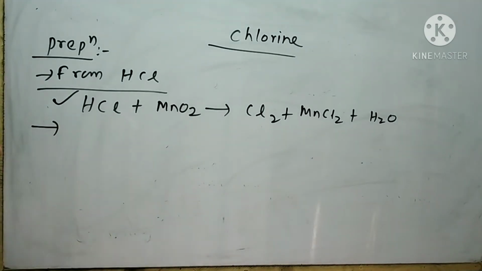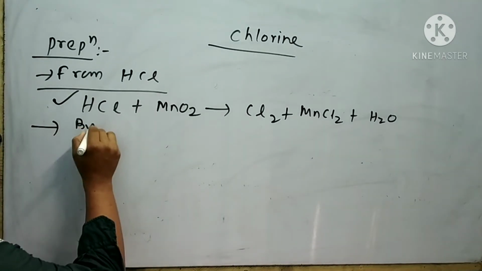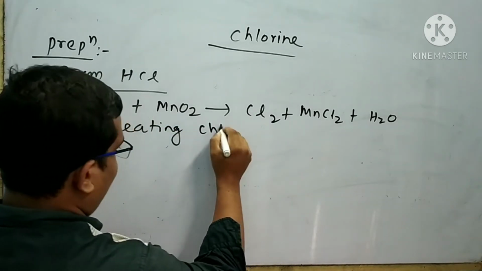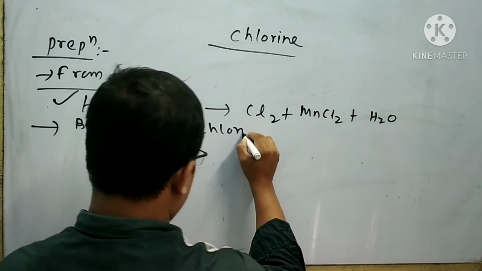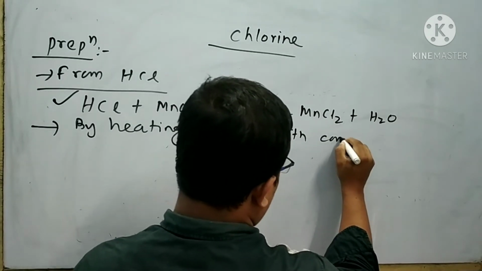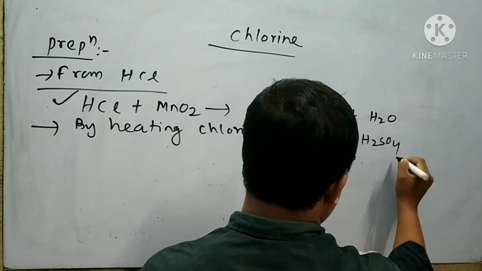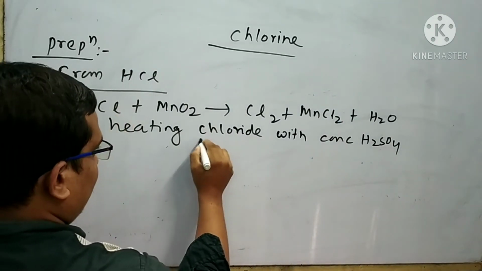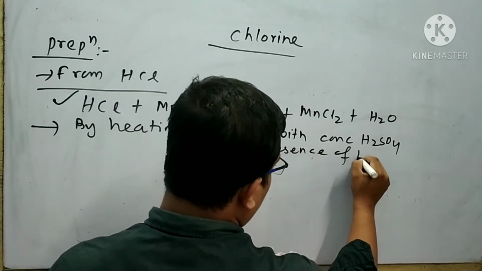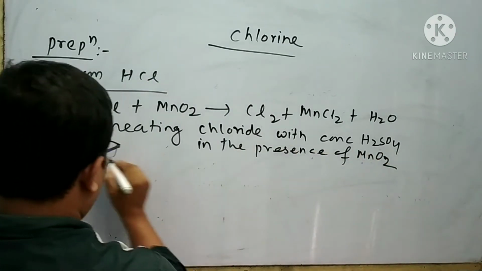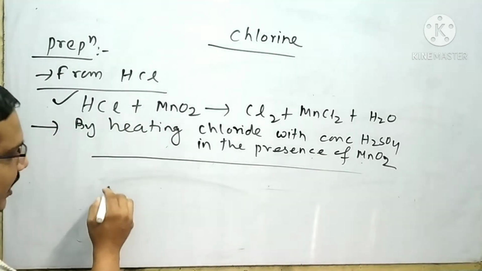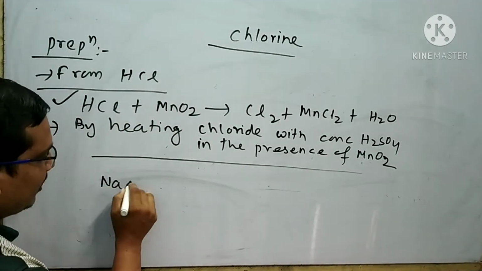Next method of preparation is by heating a chloride with concentrated H2SO4 in the presence of MnO2. Then what will be the reaction? Now I will take a chloride. Suppose I take NaCl.